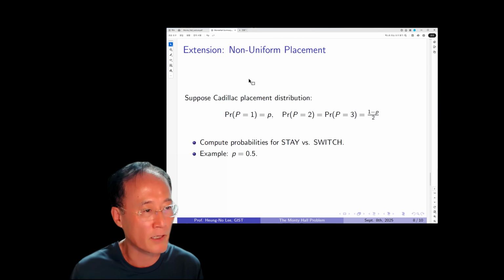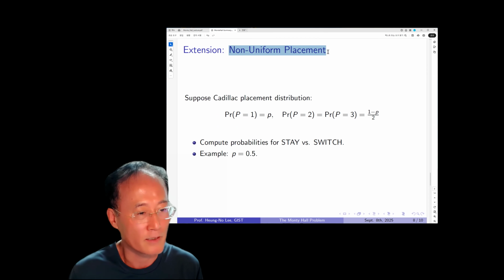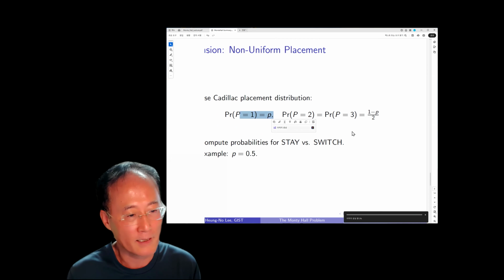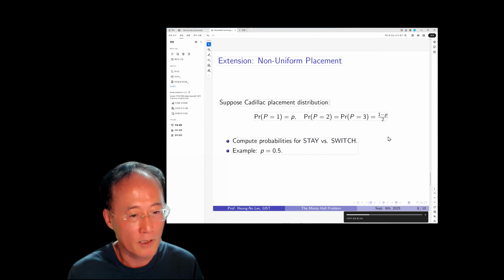For example, we may extend the problem to non-uniform placement. For example, the crew members prefer to put the Cadillac behind the first door with a probability P, and then the second door, third door, same.